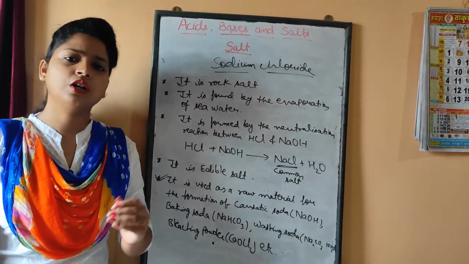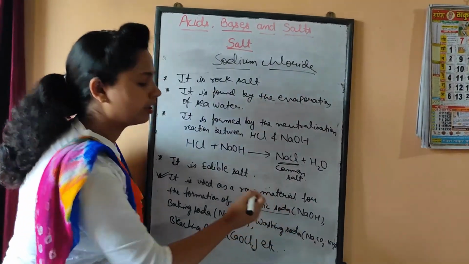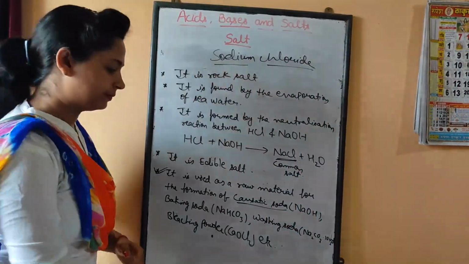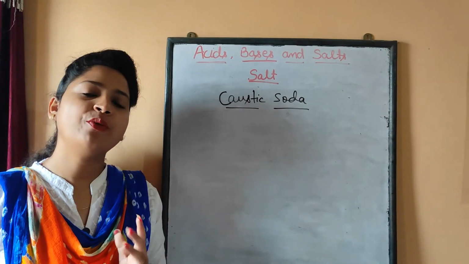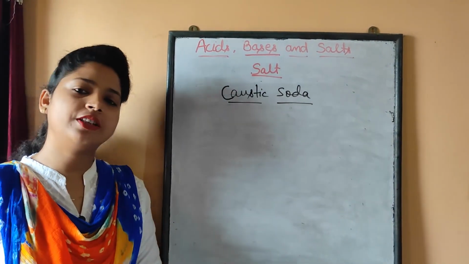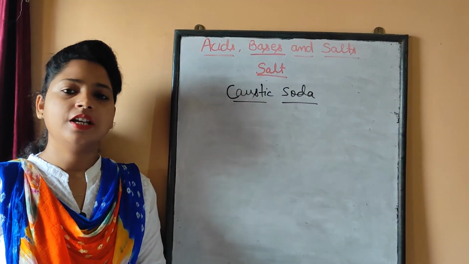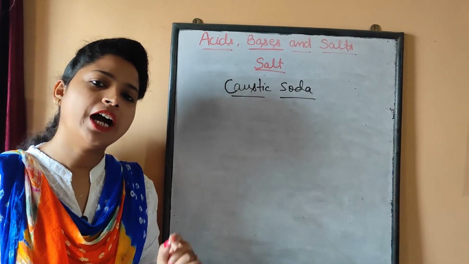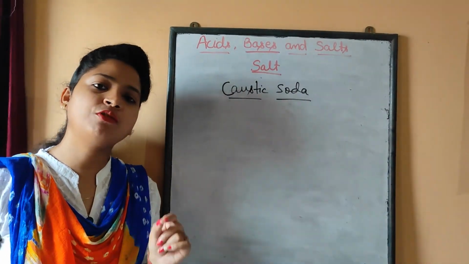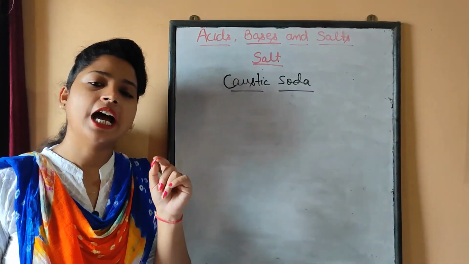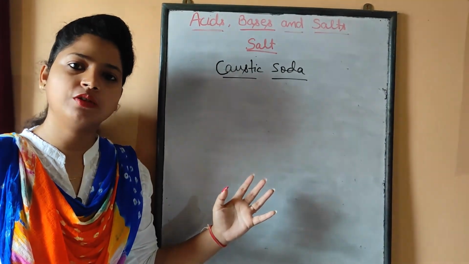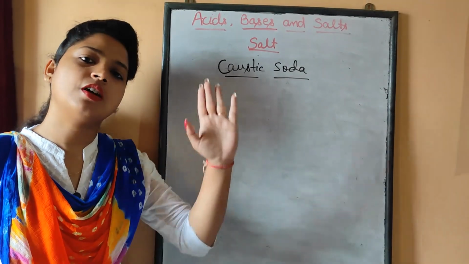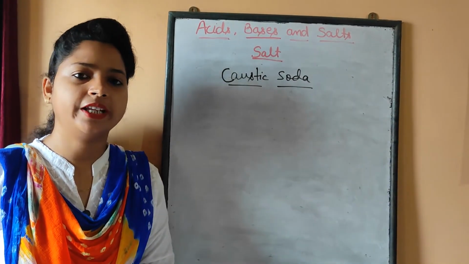So let's have a look at the first thing, that is caustic soda. Let's see how we can prepare caustic soda with the help of NaCl. Again, you have to remember to focus on how we can prepare these upcoming salts on the basis of common salt, that is NaCl.